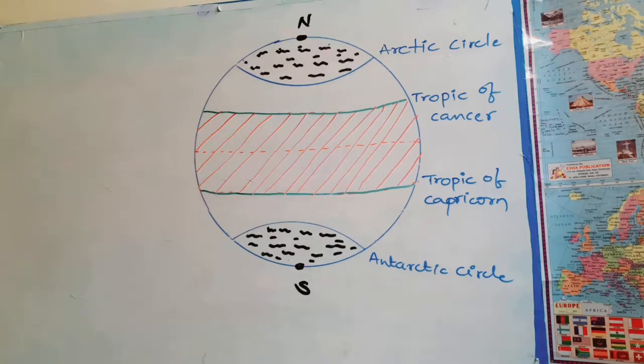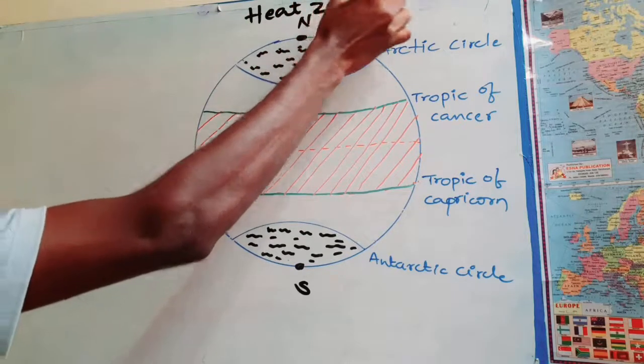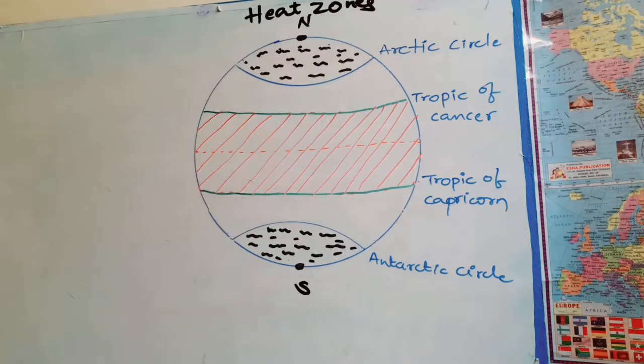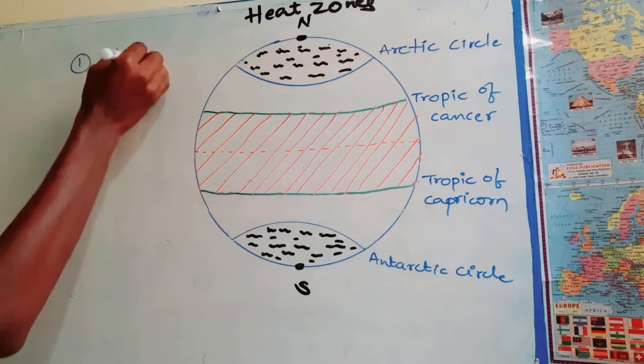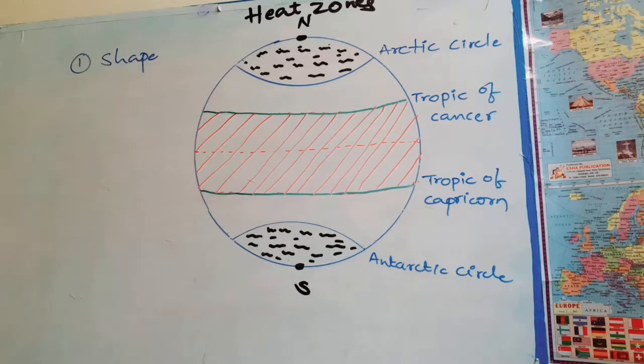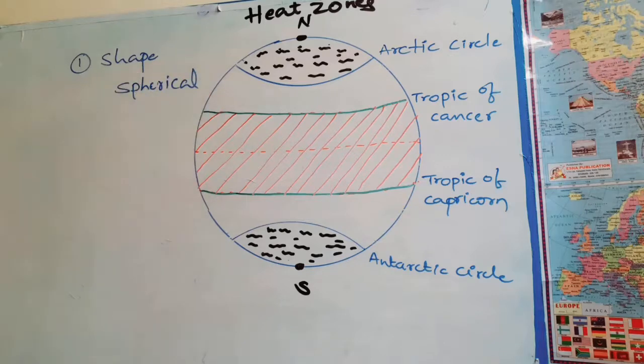Today I am coming with a new video which is all about the heat zones of the earth, the different heat zones. Firstly, why do the different heat zones arise on the earth? There are many reasons. The first reason is the shape of the earth. Earth's shape is very similar to a spherical shape. Due to this, the zones vary on the earth.